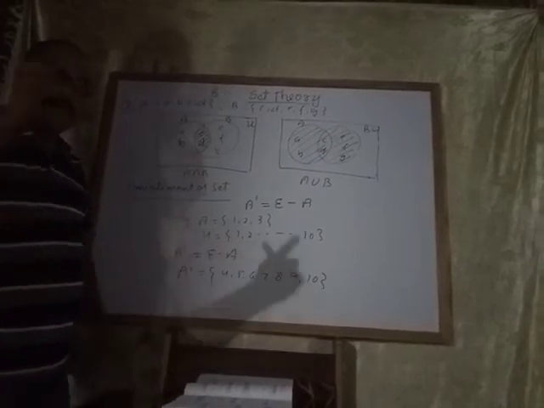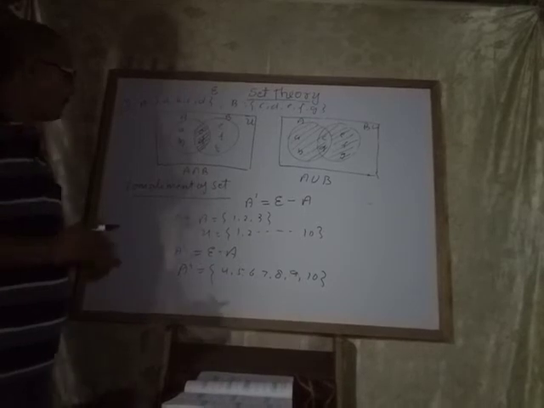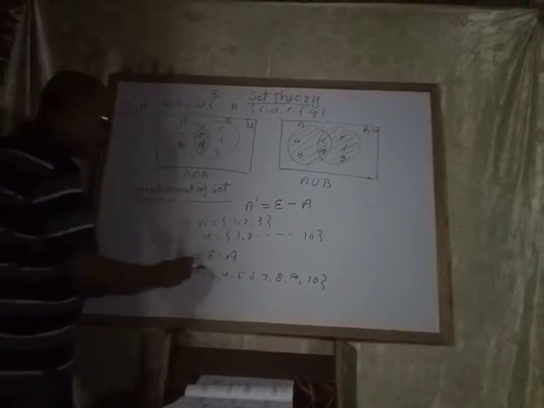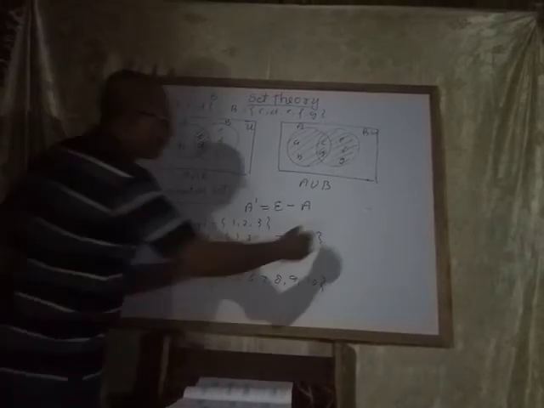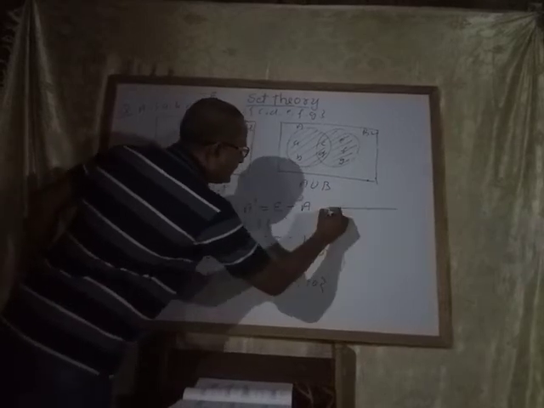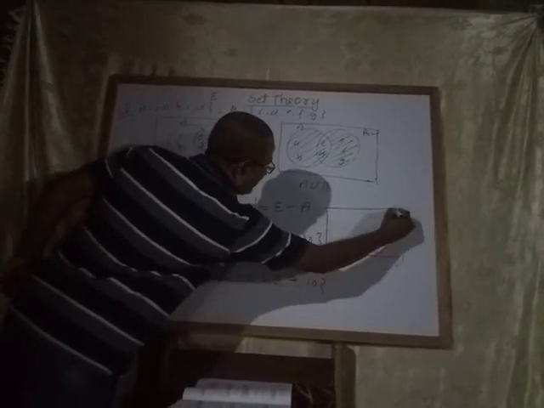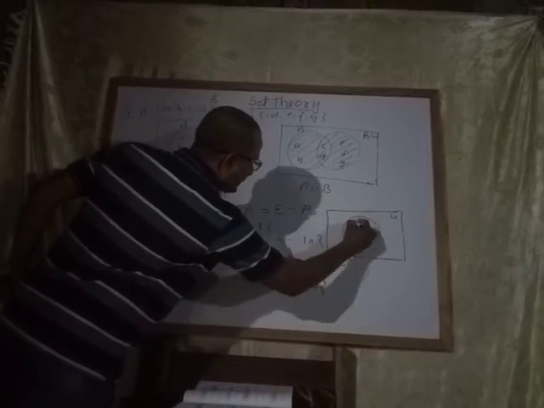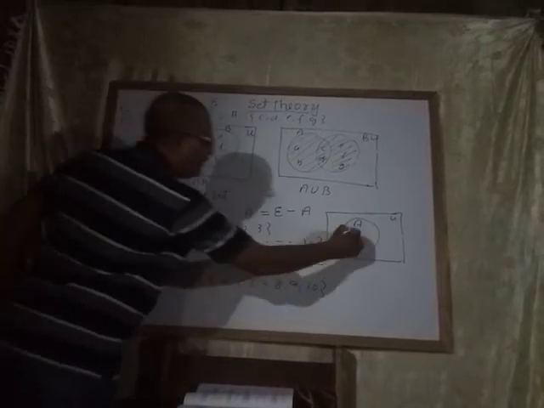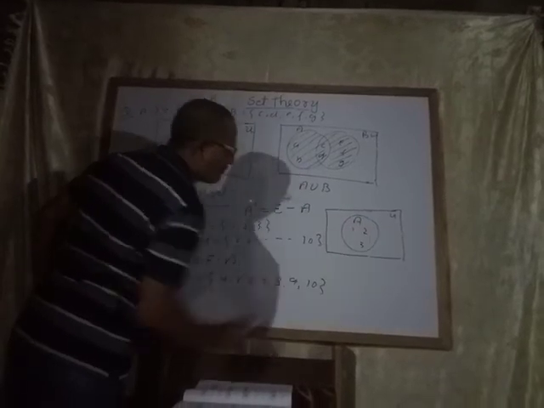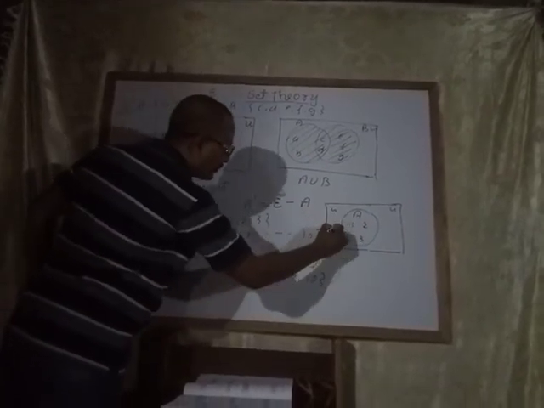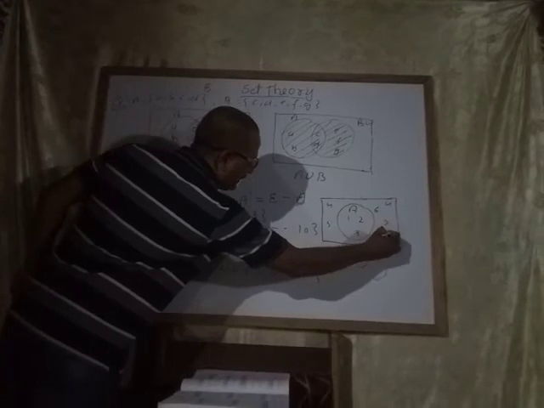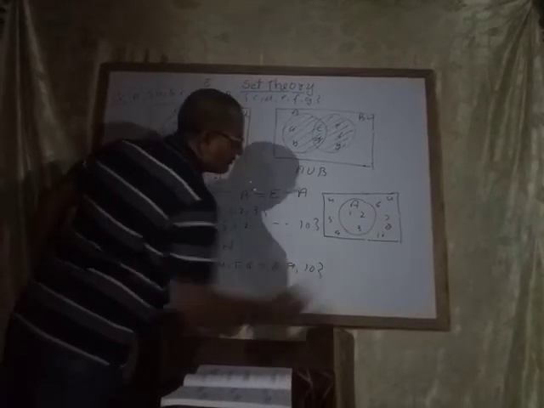With the help of a Venn diagram, how can you explain this? See, the same question with the help of a Venn diagram. This is the universal set. This is set A. Set A has elements 1, 2, 3, remaining 4, 5, 6, 7, 8, 9, 10.